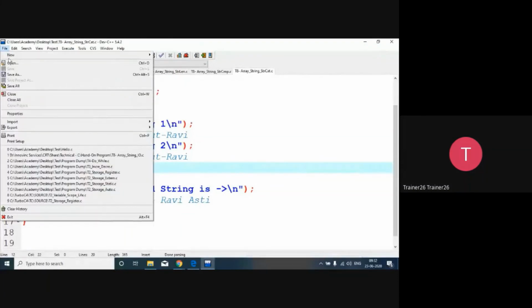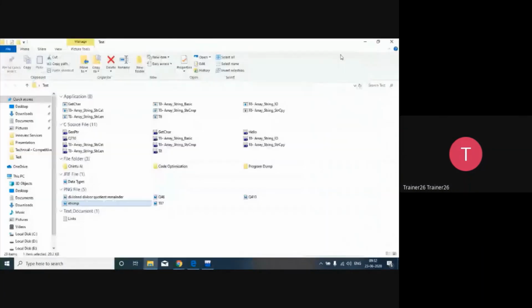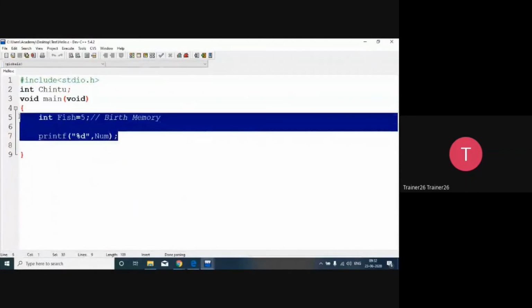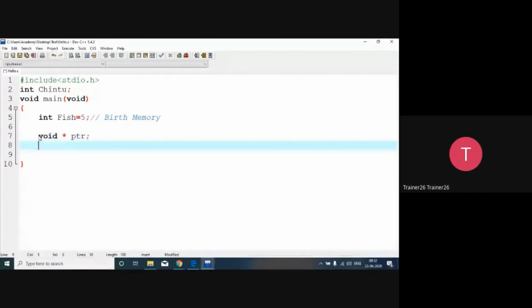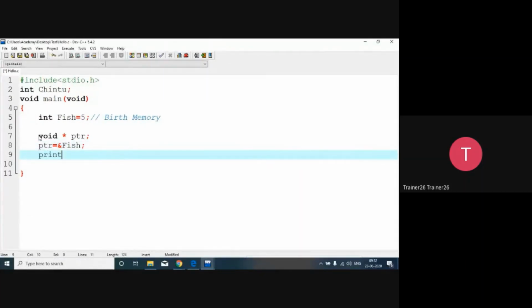So one small piece of code I want to execute today so that the generic pointer concept becomes clear. Okay, so we will take it over here. Fish has 5 available, and yesterday we declared a pointer. That is, we are going to talk about a void star, ptr. So this is a generic pointer, and we are accessing the address of fish over here. And we did something like this here: printf, %d in double quotes, comma, and then star ptr. So our compiler was giving a problem, and it should.